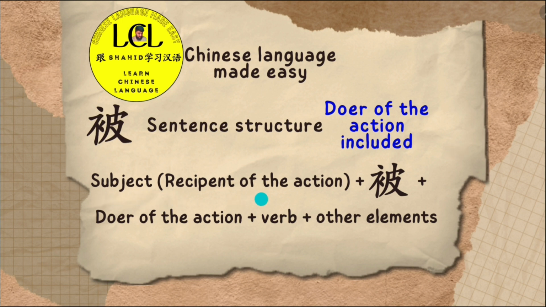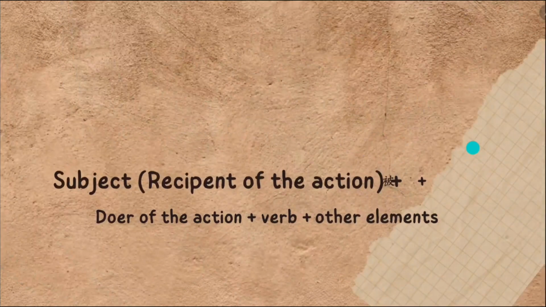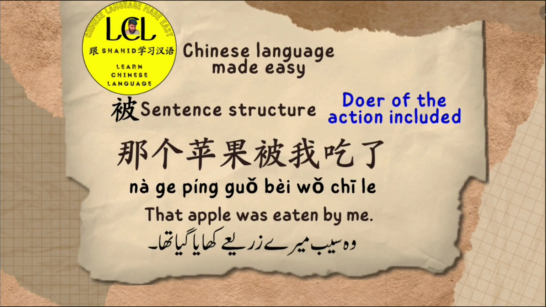Just remember this sentence structure, keep it in mind, and according to this sentence structure we are going to make a sentence. This will be a passive sentence and it will include the doer of the action. Let's see that example. Okay, now you can see this sentence structure here.